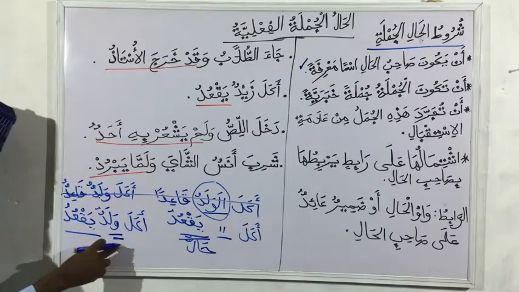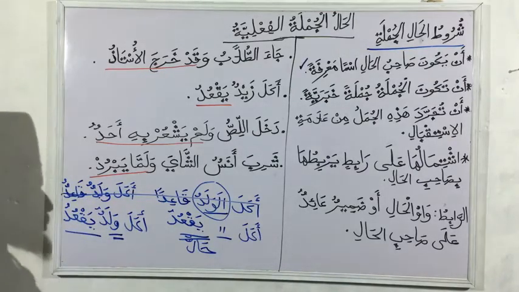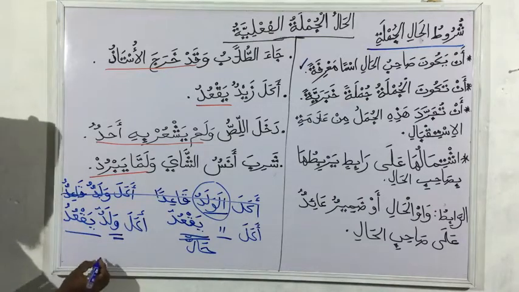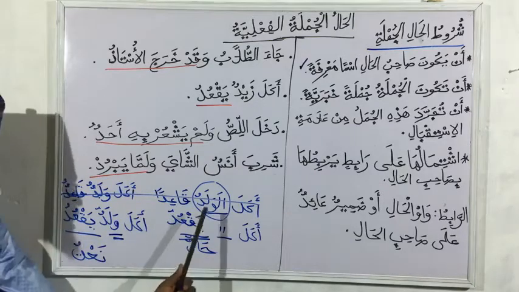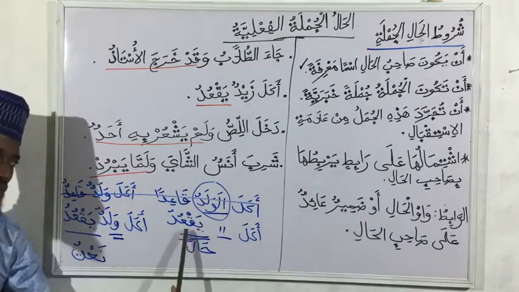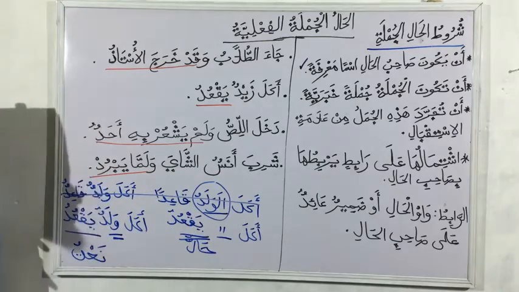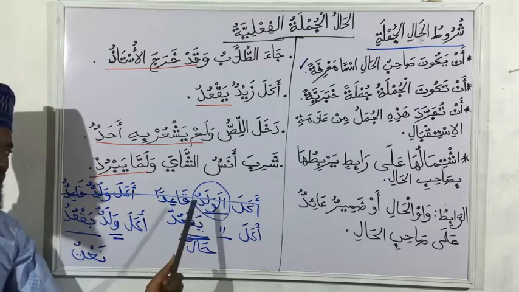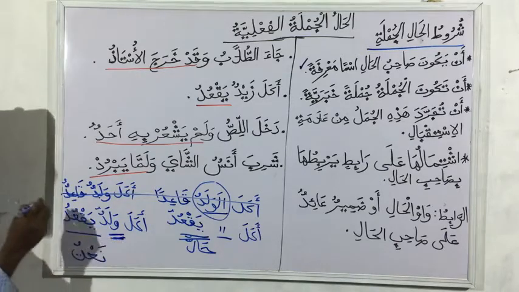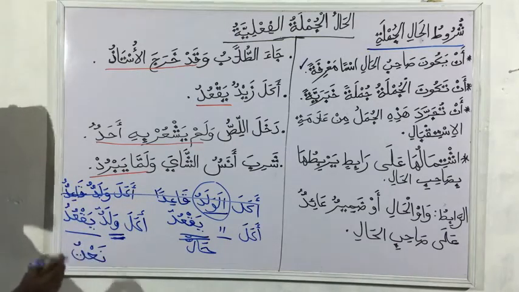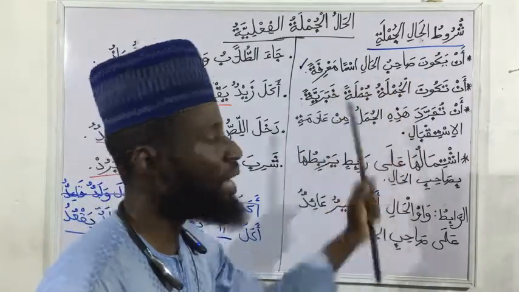Because this is nakira, what happened in this case is the same for yaq'udu. So if this were hal, this will be a na't. That's why we are told that any sentence we see after a ma'rifa, describing it, will be hal. So that's why it is said: al-jumla ba'd al-ma'rifa hal, wa al-jumla ba'd al-nakira na't. A jumla coming after something nakira that is describing it should be a na't. So that's the condition I mentioned: an yakuna sahibul hal isman ma'rifa.